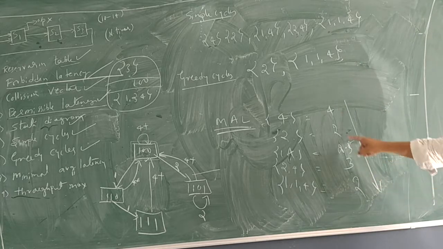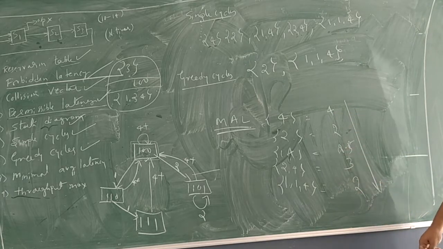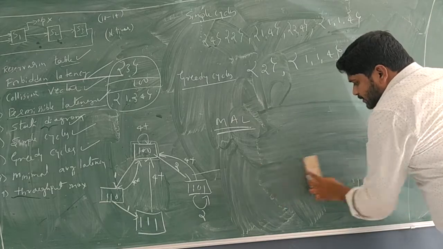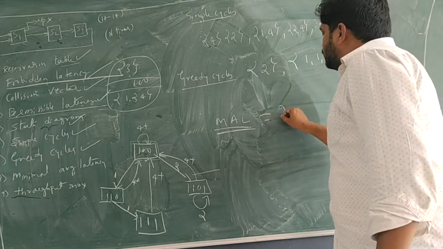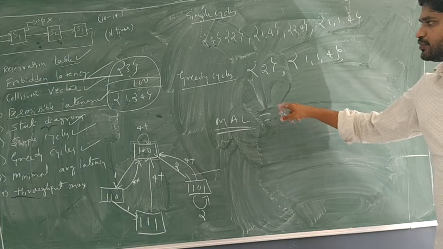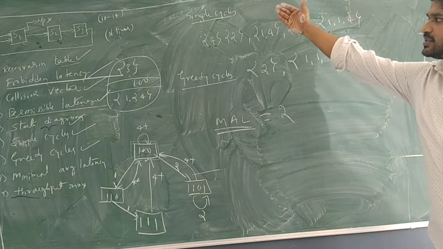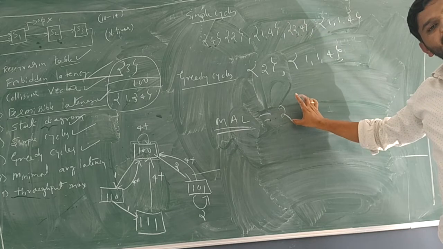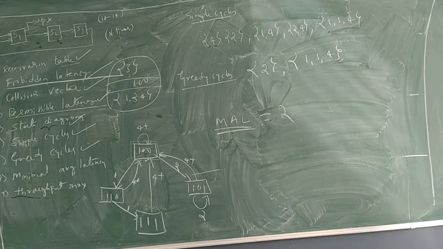From this set, what is the smallest number? 2 is the smallest. Hence, we write MAL as 2. The same value which we used to identify greedy cycles from the set of simple cycles will become MAL.